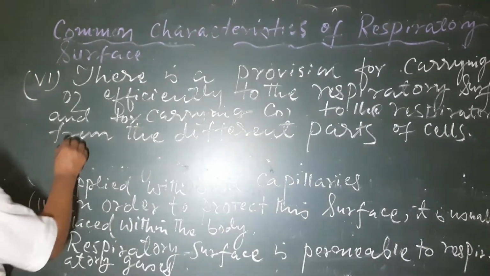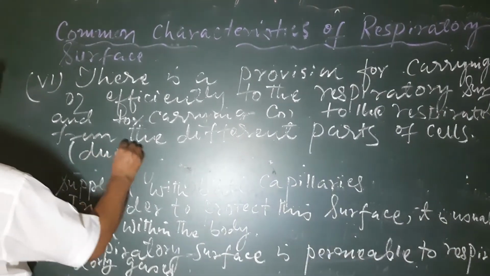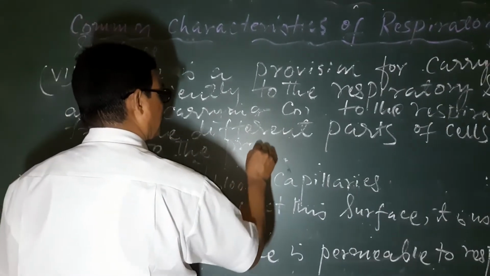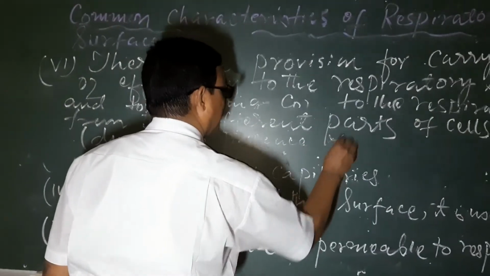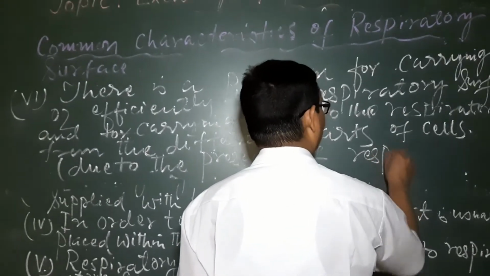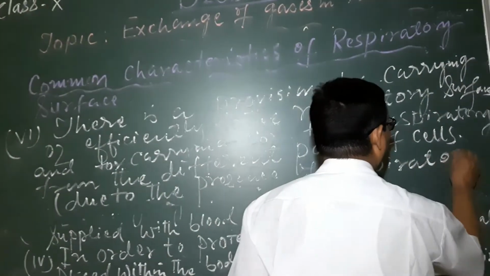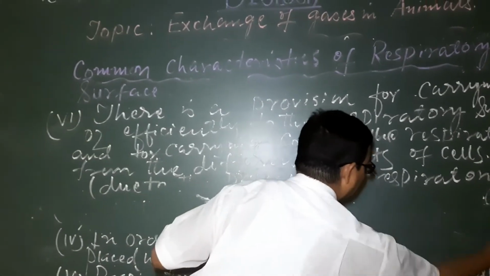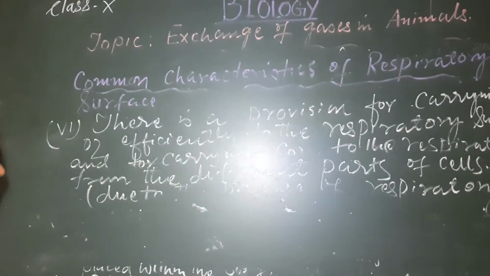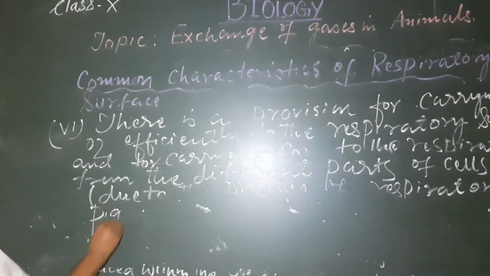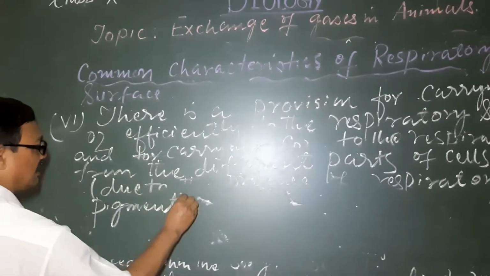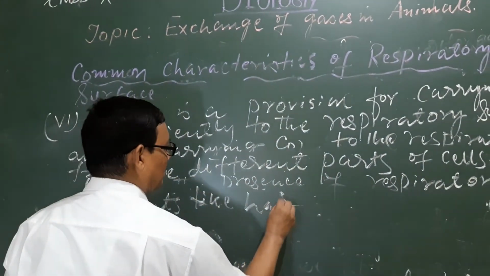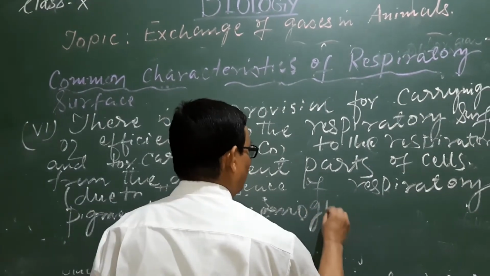And how is it possible? Due to the presence of respiratory pigments, like hemoglobin.